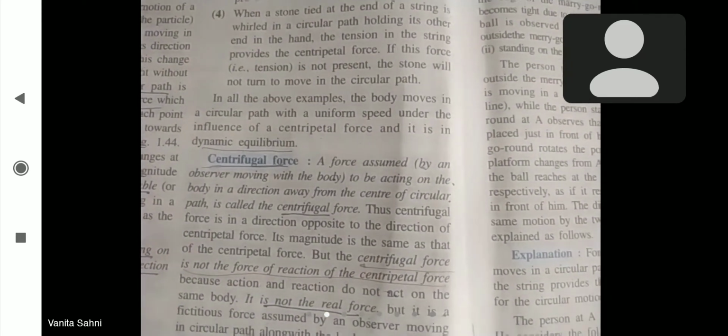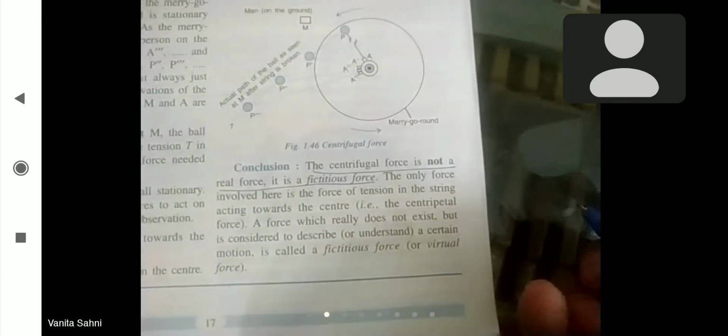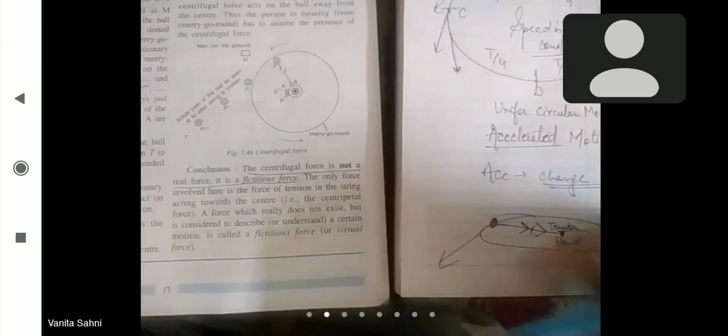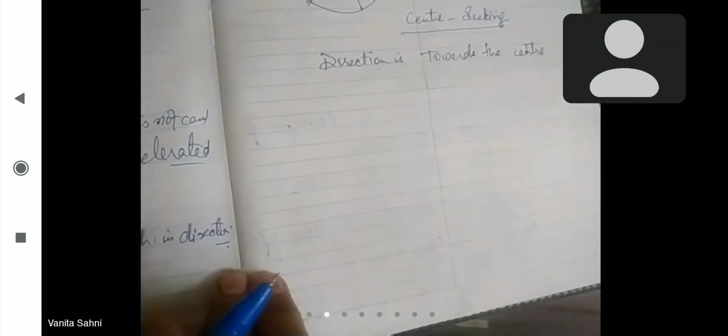So centrifugal force, which is a fictitious force, it is not a real force, is a force which always acts away from the center. And its definition can be written like this. You may write it, I will write it, and you may copy it. It's there in the book also.